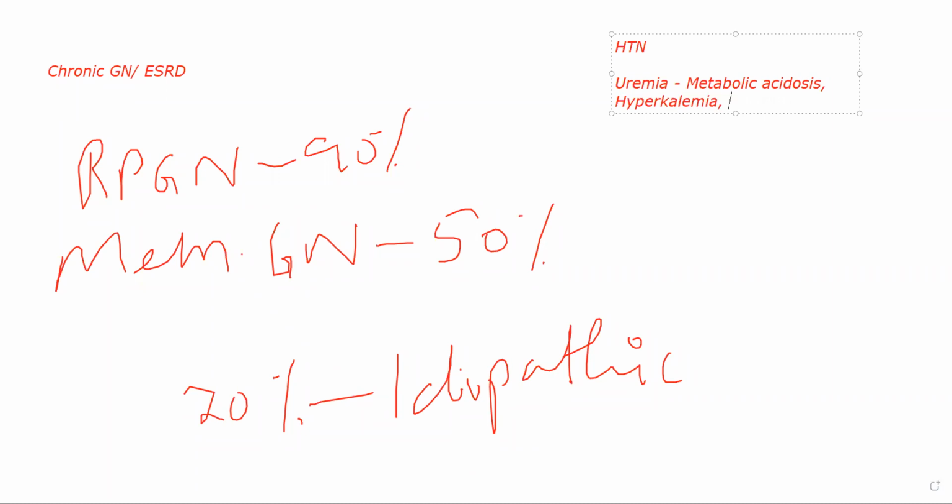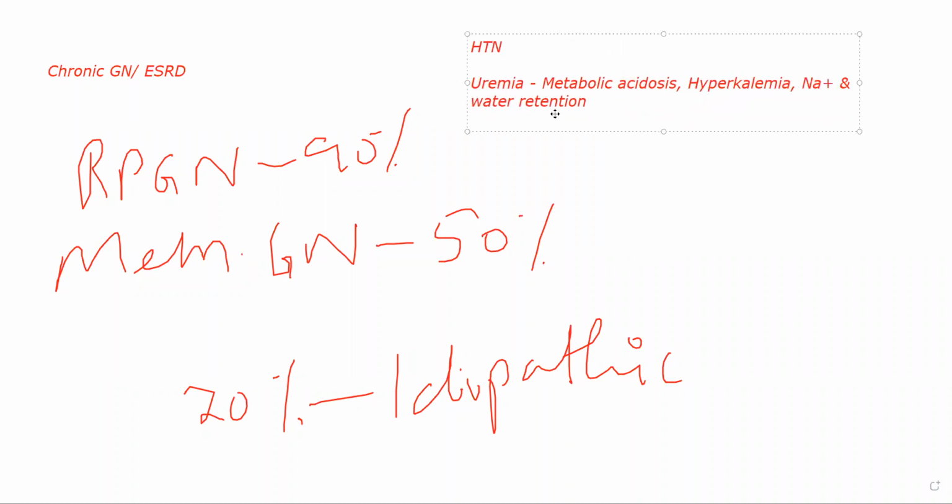There are others as well associated with hyperkalemia. There might be sodium and water retention. That can cause patients to develop congestive heart failure. It can cause patients to develop hypervolemia as well, and there will be hyperuricemia, increased uric acid levels in their blood.